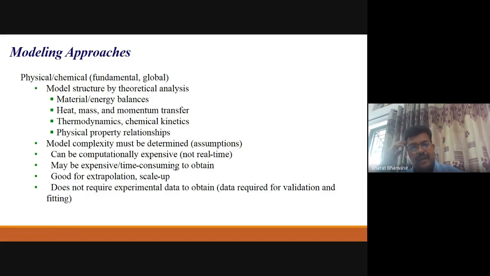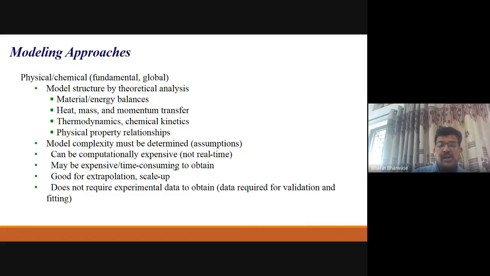And so it should not be, you can say, expensive. So we have to check, right? So it should not be time consuming, or sometimes it will be, no doubt. Then good extrapolation. So whatever results you are getting, based on that, you can work on that scale up operation